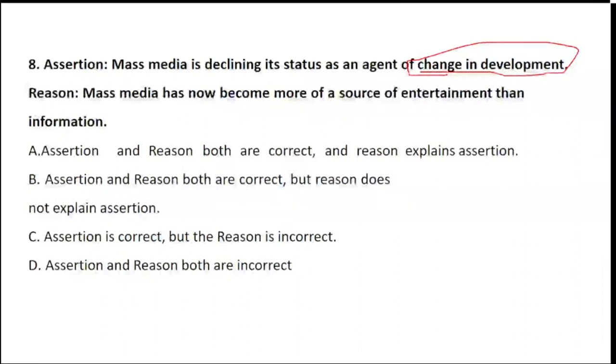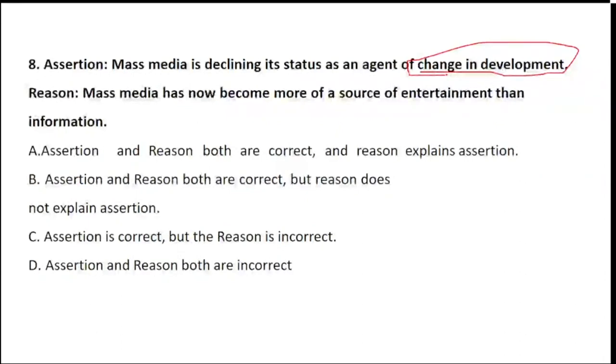Now let's see what the explanation is. They have given assertion and reasoning: both are correct with correct explanation; one is right and one is wrong; assertion is right but the reason is incorrect. So let's see how you will answer. They are asking whether mass media is declining its status as an agent of change, the one who brings change in development.